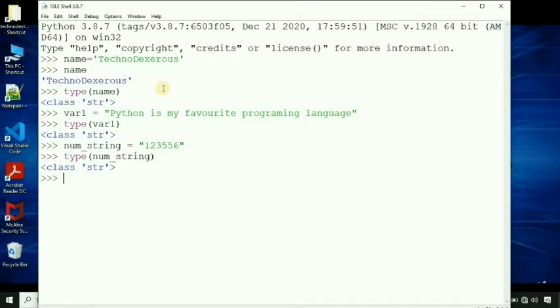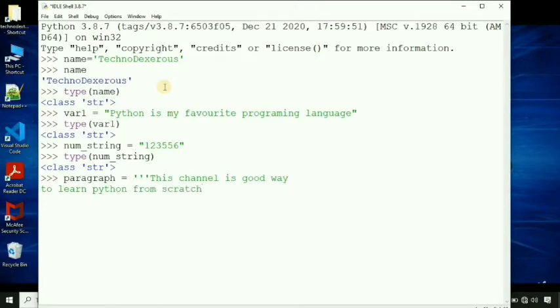Let's define a multi-line string, paragraph. We need to use triple quotes to define a multi-line string. This channel is a good way to learn Python from.